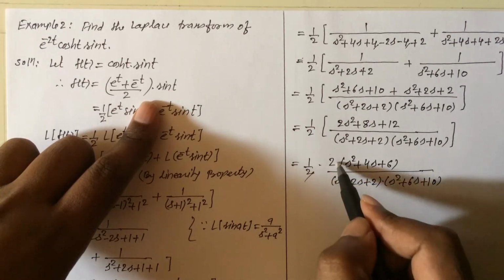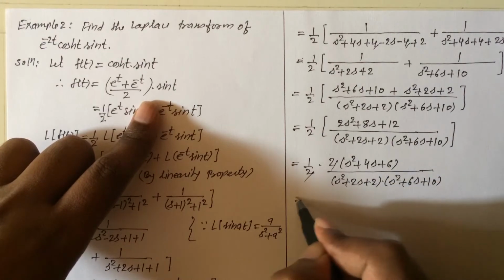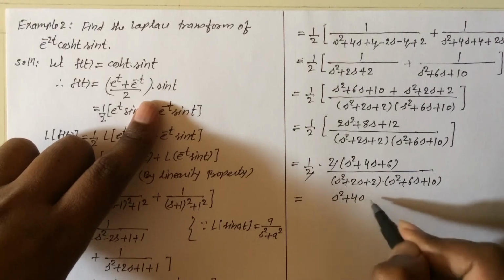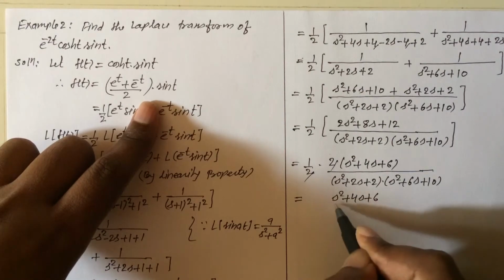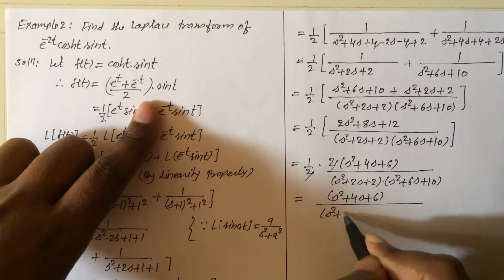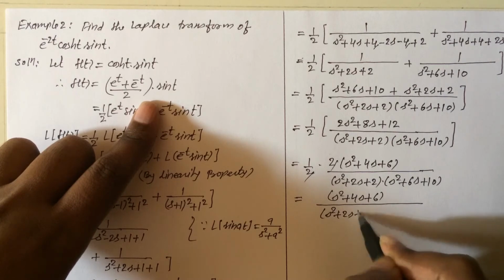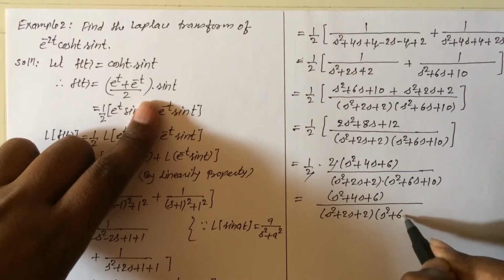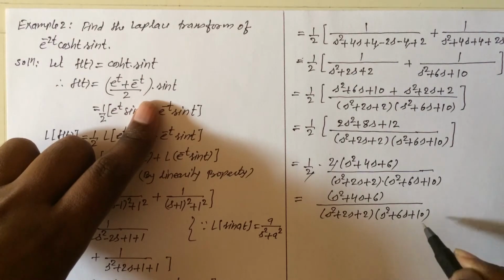Now this 2 and this 2 will cancel, so this becomes s square plus 4s plus 6 divided by the denominator s square plus 2s plus 2 into s square plus 6s plus 10.